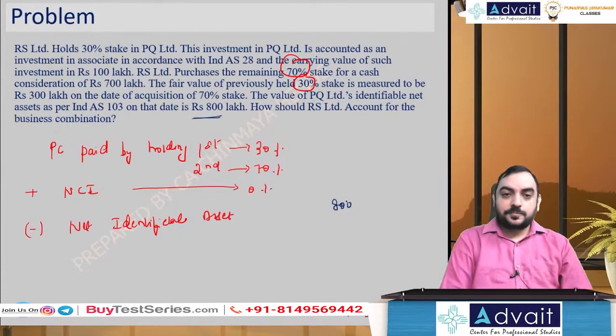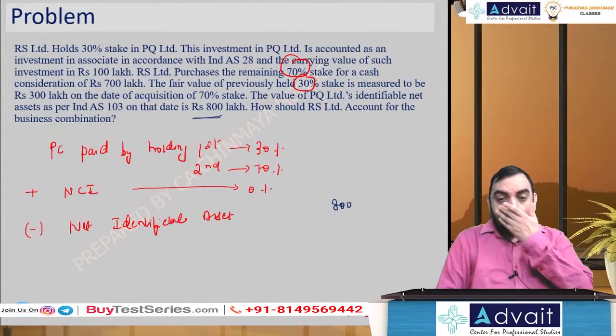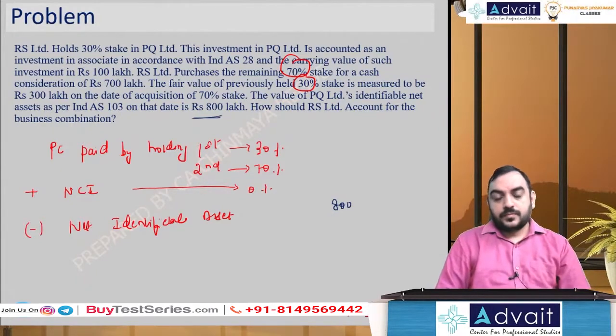For the second acquisition, you are acquiring 70% for 700 lakhs, so you account it at 700 lakhs.